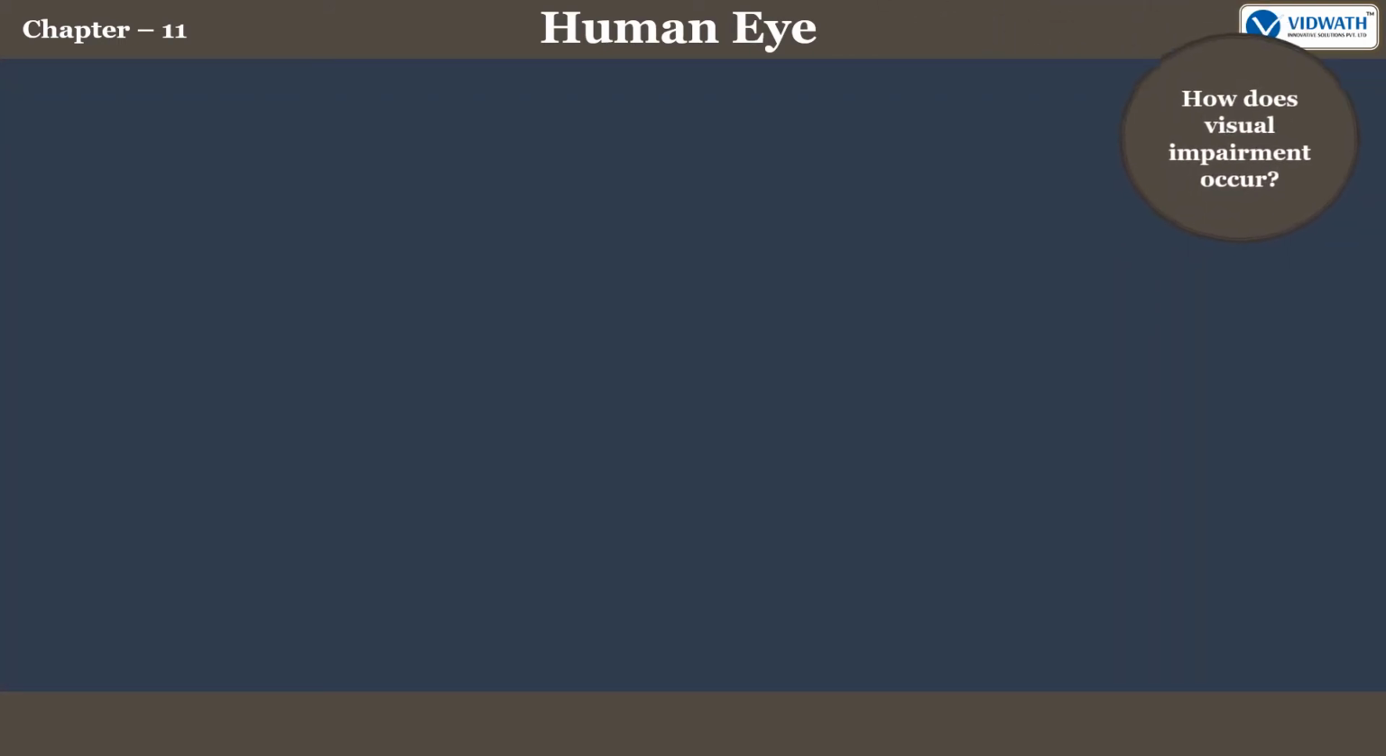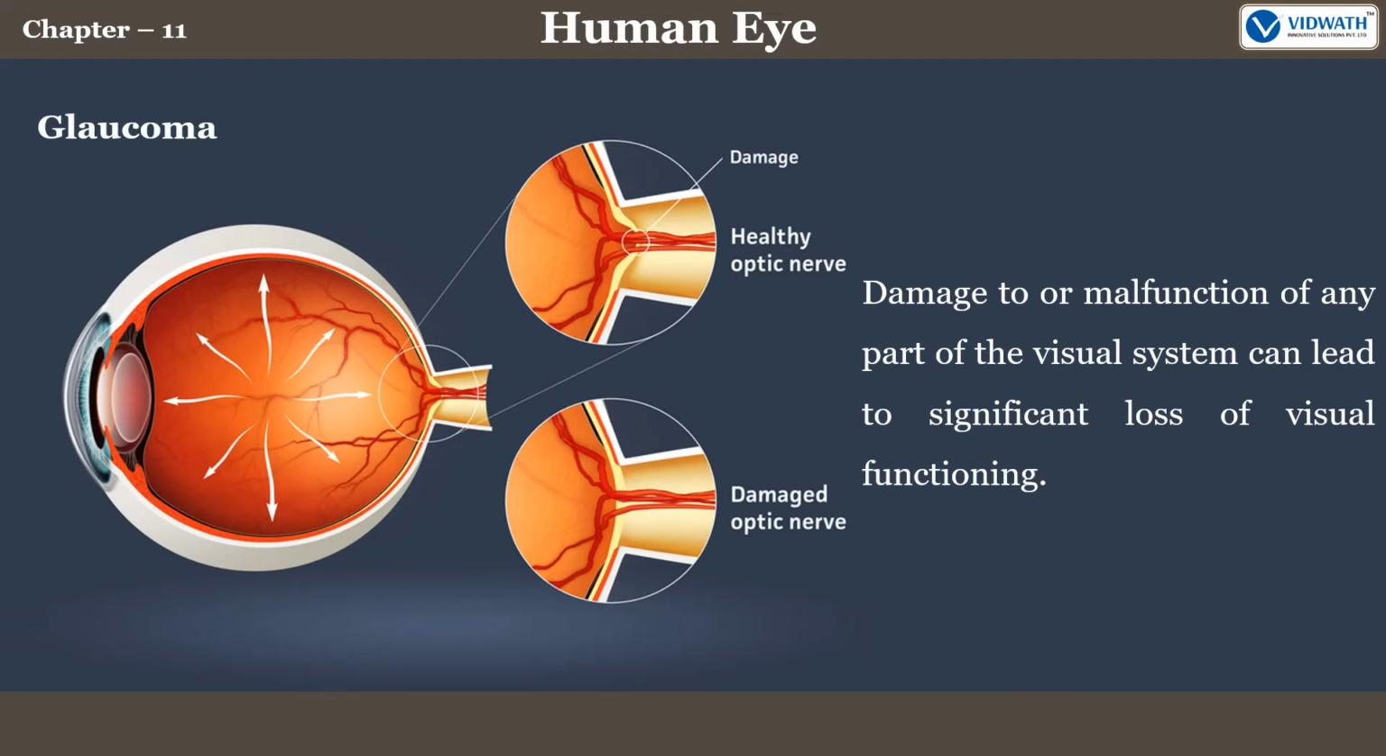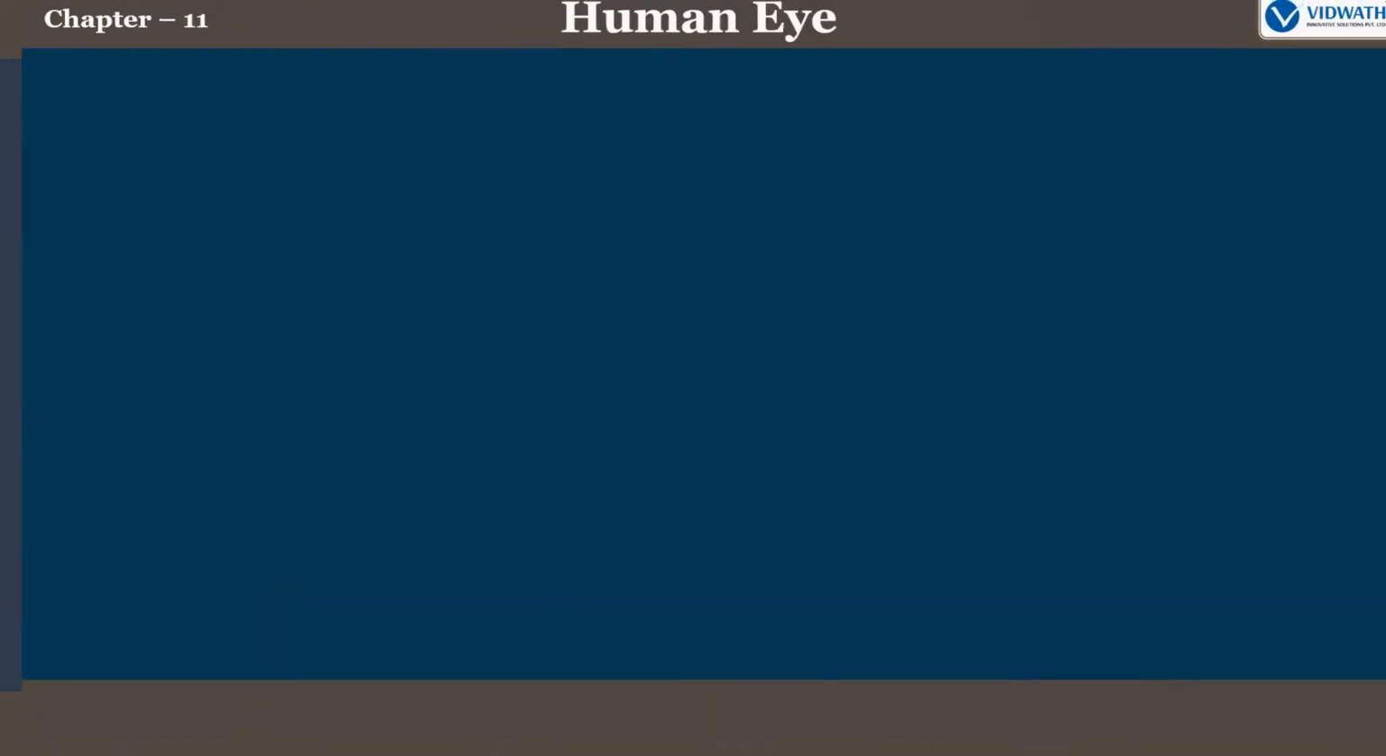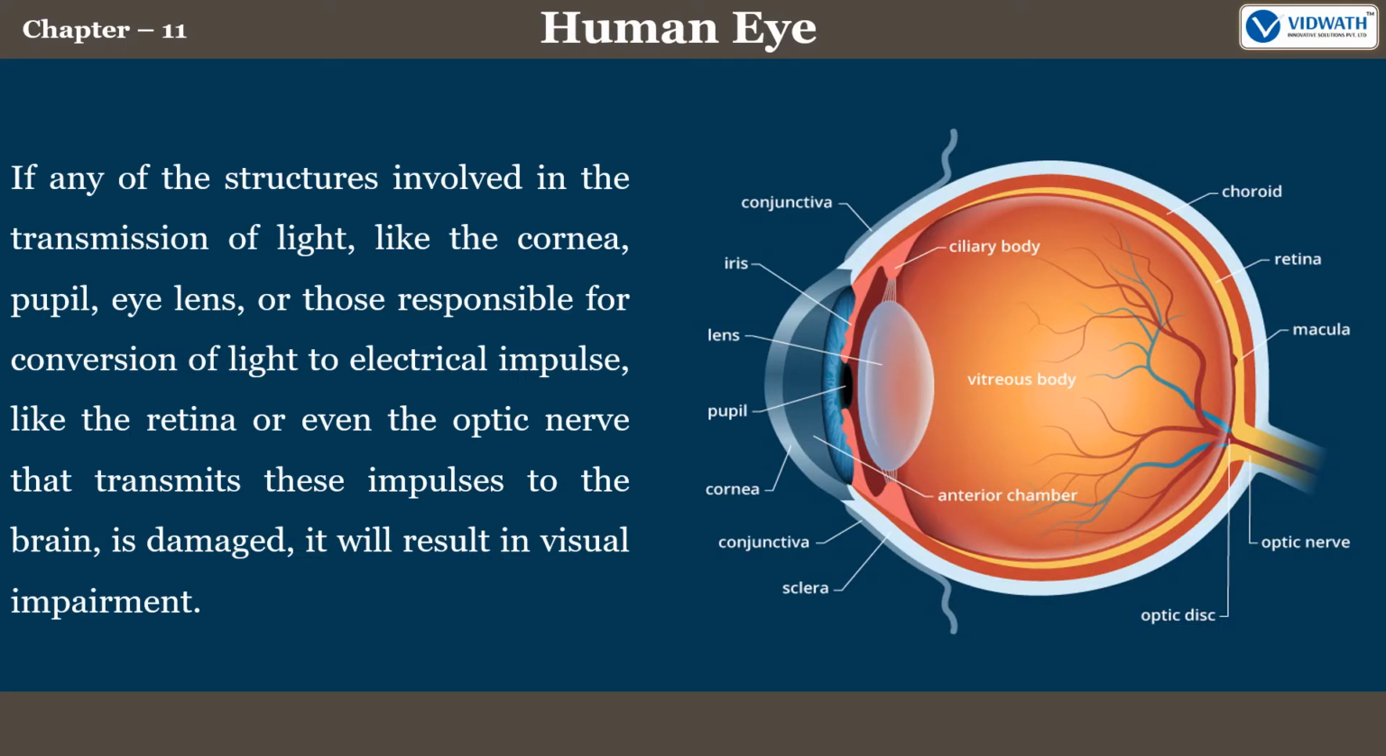So, how does visual impairment occur? Well, damage to or malfunction of any part of the visual system can lead to significant loss of visual functioning. For example, if any of the structures involved in the transmission of light, like the cornea, pupil, eye lens, or those responsible for conversion of light to electrical impulse, like the retina or even the optic nerve that transmits these impulses to the brain, is damaged, it will result in visual impairment.